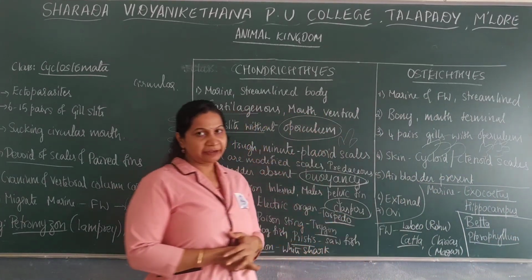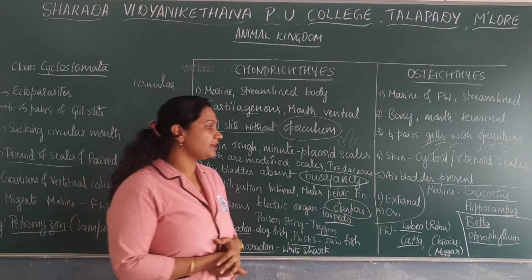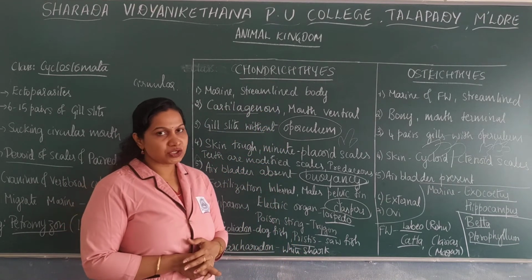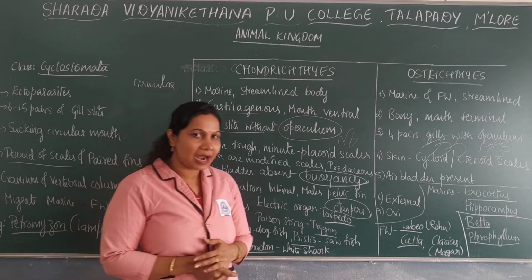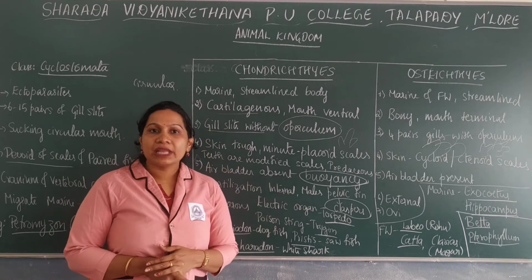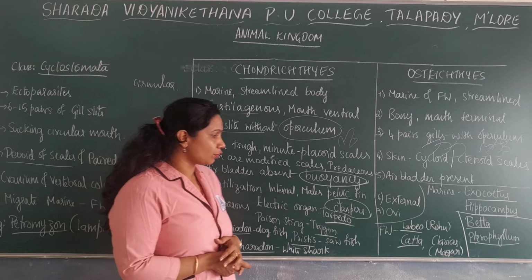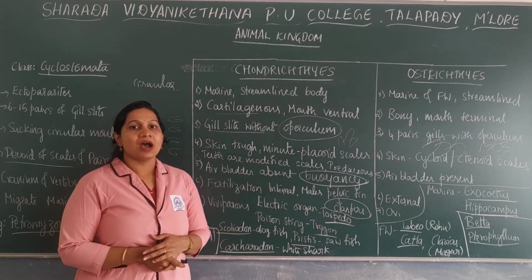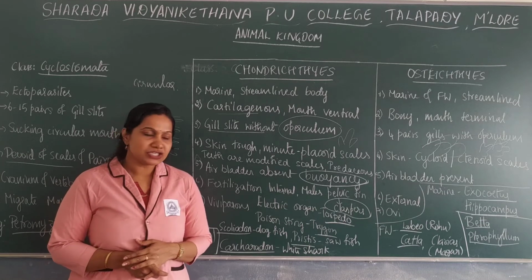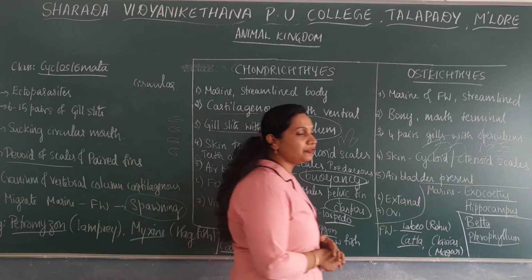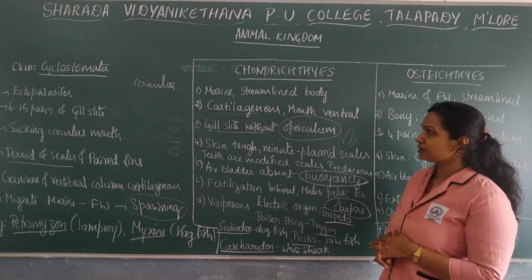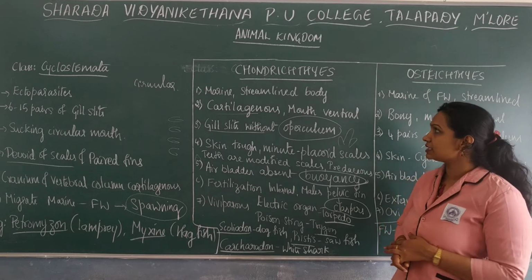Among the marine fishes, Exocetus is a flying fish and Hippocampus is a seahorse. Freshwater fishes include Katla as well as Labeo, commonly known as rohu, and Clarias, commonly known as magur. The aquarium fishes include Betta, a fighting fish, and Pterophyllum, an angelfish. So that is the difference between Chondrichthyes and Osteichthyes.